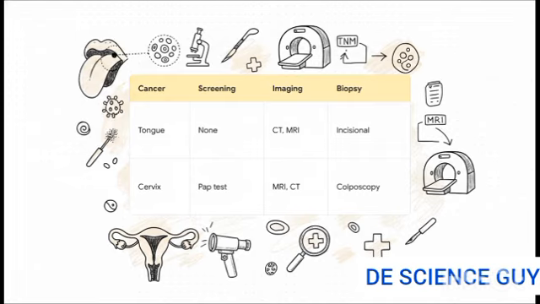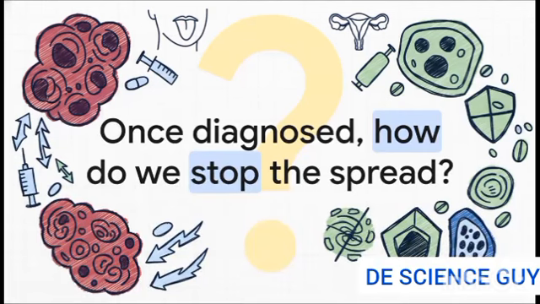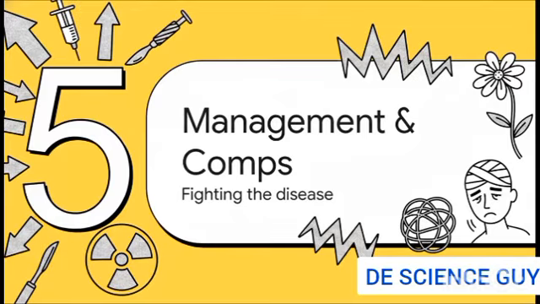Now, for the cervix, screening starts with the standard Pap test and HPV testing. If anything looks suspicious, they'll do a colposcopy, which allows for direct visualization and biopsy. And just like with the tongue, an MRI or CT is used later on to assess exactly how far the disease might have spread. So, that brings us to the big question. Once diagnosed, how do we actually stop the spread? That brings us to Section 5, Management and Complications, Fighting the Disease.